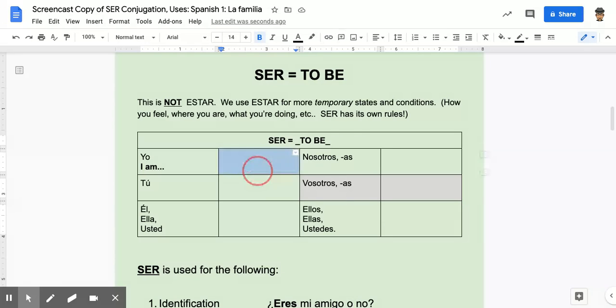I am. We were already using this in our descriptions. A lot of you used this already in Flipgrid 11. Yo soy. I am. Tú, we remember tú means you. So in English, we would say you are. En español, tú eres.